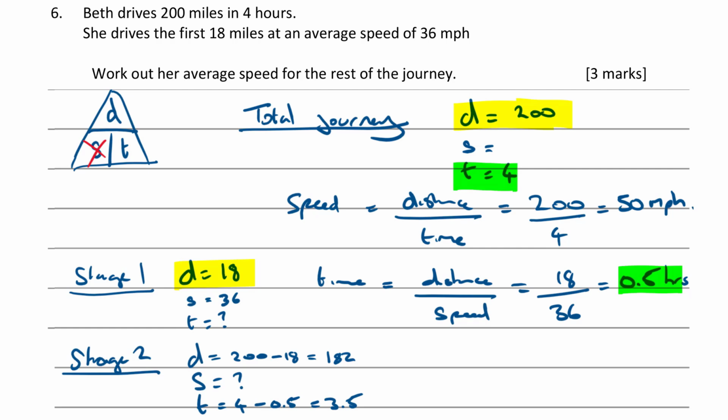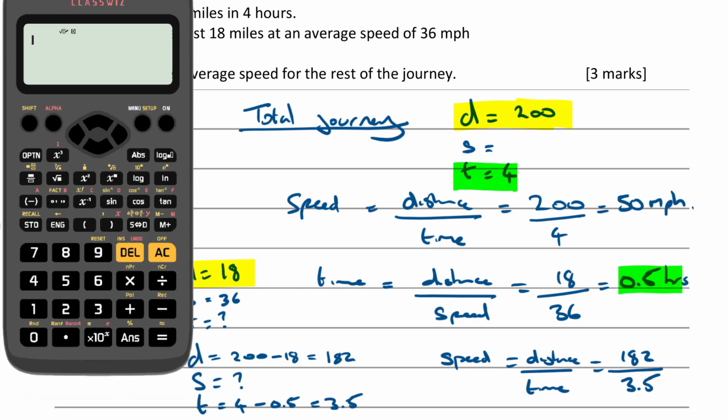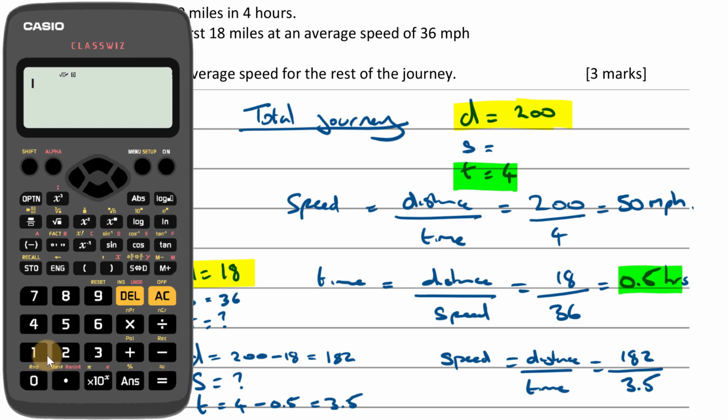Then we want to find the average speed of this part of the journey. Again, from the triangle, cover up S, and that tells me that speed equals distance over time, which is now 182 divided by 3.5. Time to reach for a calculator, I think. So 182 divided by 3.5 comes out to be 52. So that's 52 miles per hour.